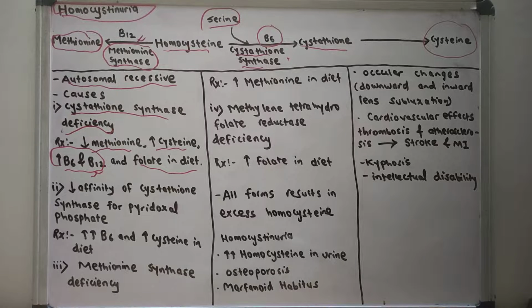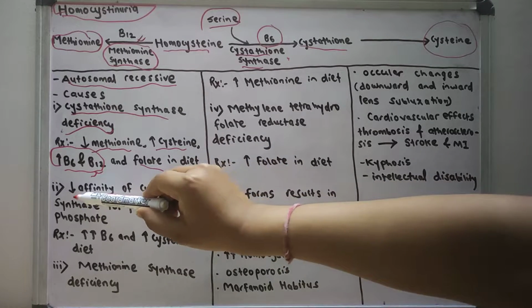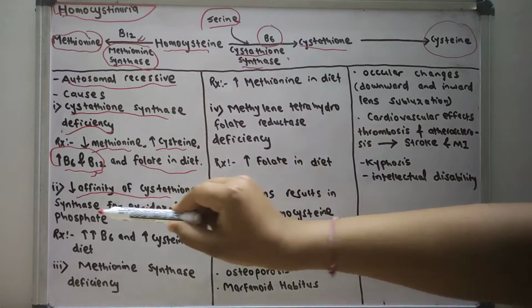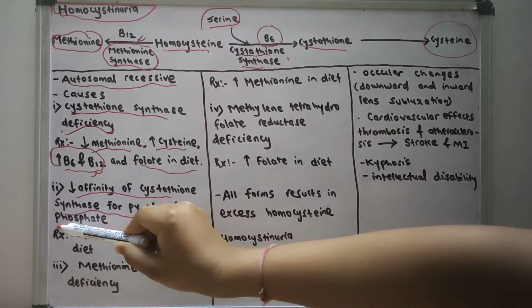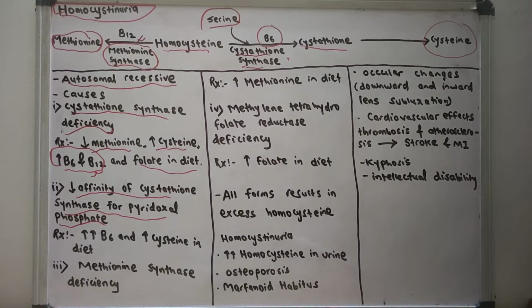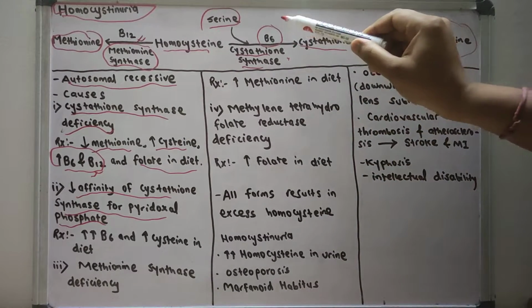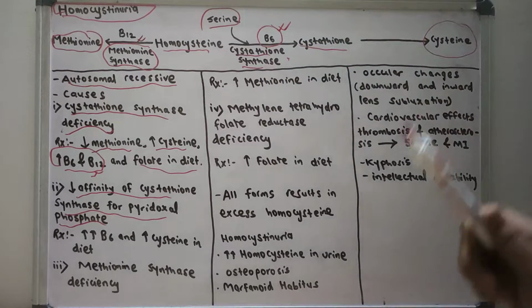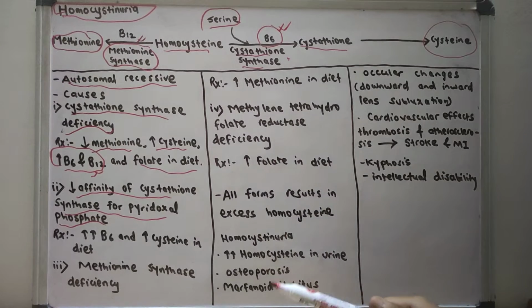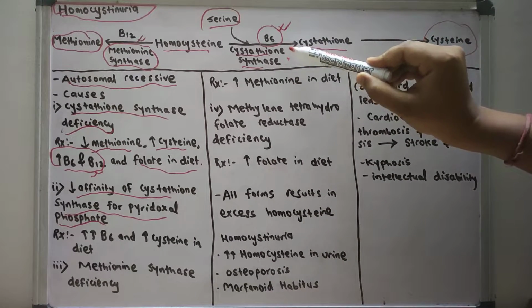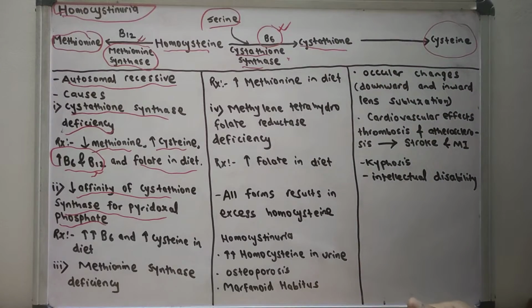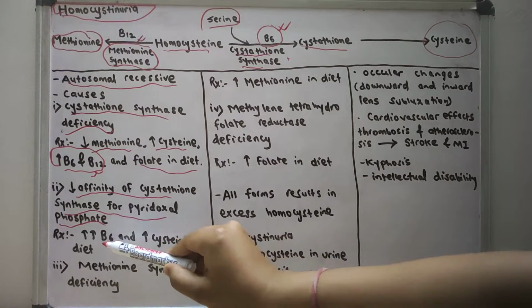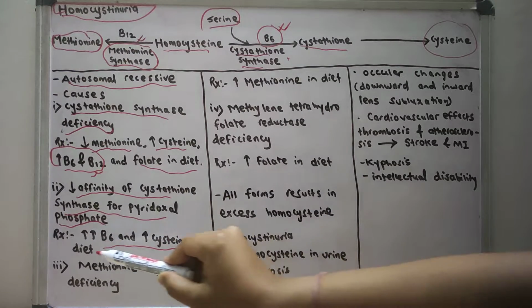Now another cause is the decreased affinity of cystathionine synthase for pyridoxal phosphate. We need the help of pyridoxal phosphate in cystathionine synthase to convert homocysteine to cystathionine. So if there is decreased affinity of cystathionine synthase for pyridoxal phosphate, then there will be improper functioning of this enzyme. The treatment for this type of homocystinuria is an increase in the intake of vitamin B6 and cysteine in the diet.